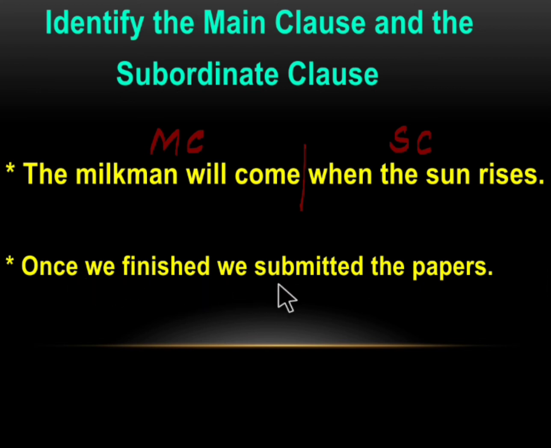Once we finished, we submitted the papers. Here we can split the sentence like this. We submitted the papers gives a complete meaning by itself. So this is called the main clause or the independent clause. Once we finished is incomplete. This depends on the main clause to give us complete meaning. So this is called the subordinate clause or the dependent clause.